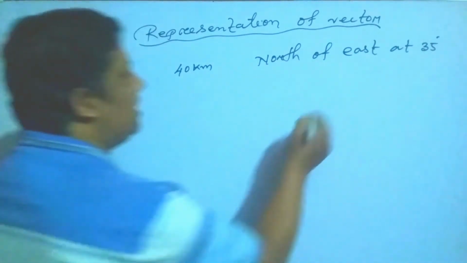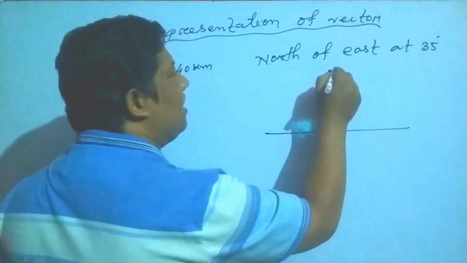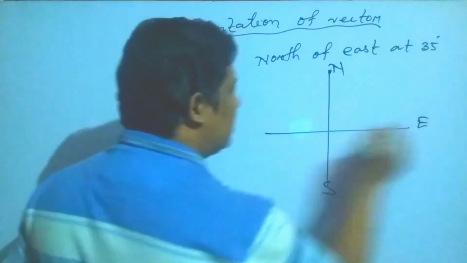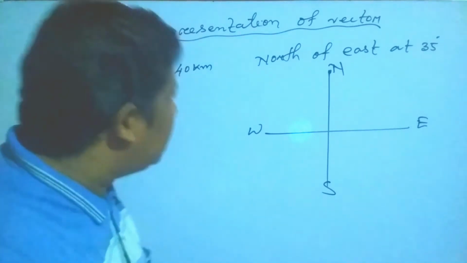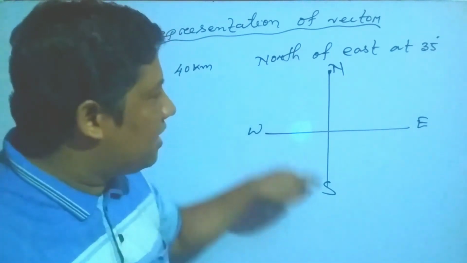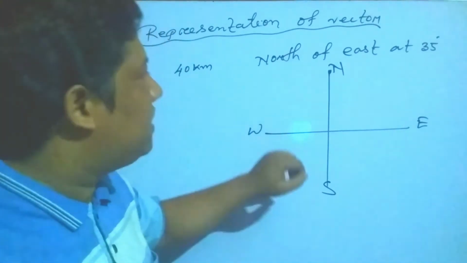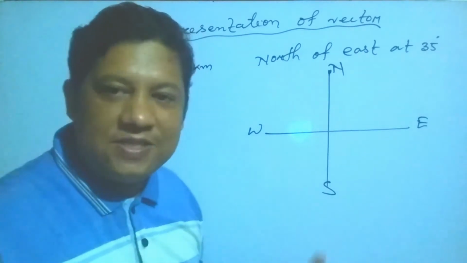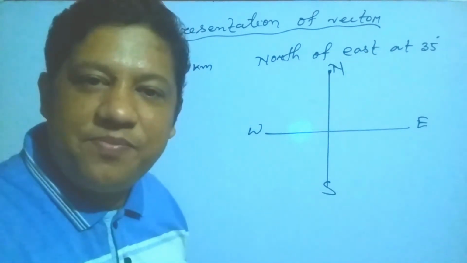So my students, in this case, you have to represent it like this. North, south, east, west. Any point, when you represent it, is like this: north, south, east, west. According to the question, you first mark the direction. Next, 40 kilometer north of east.